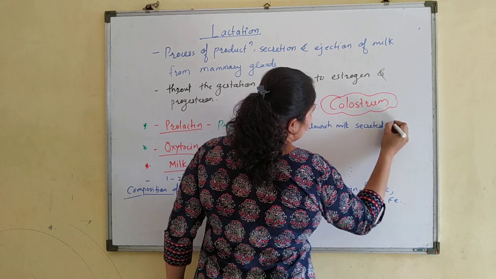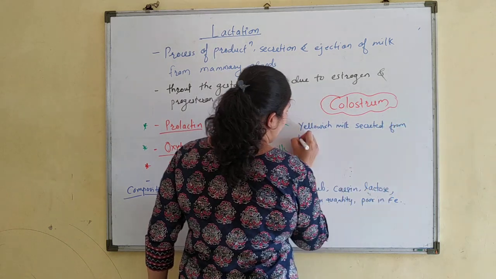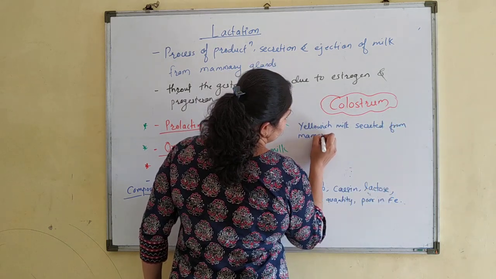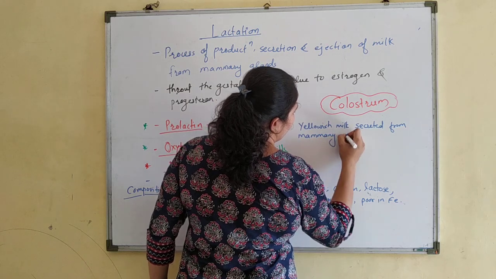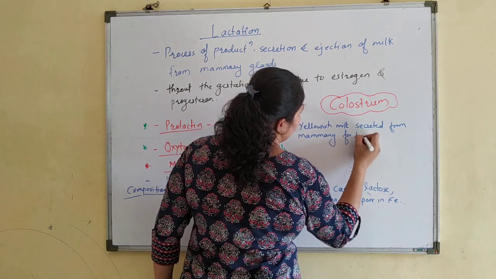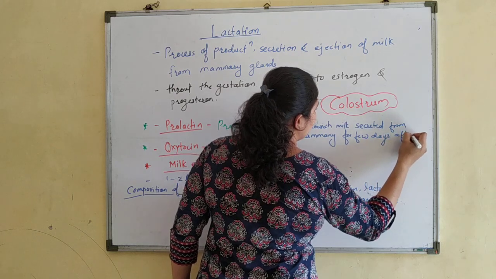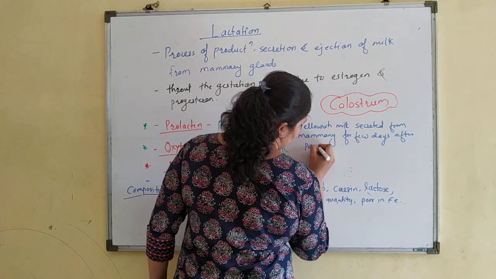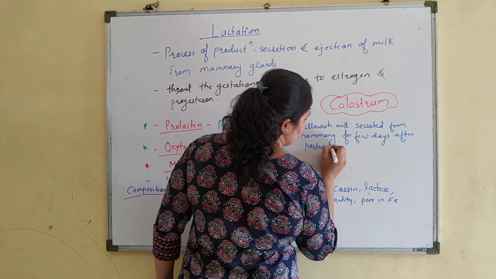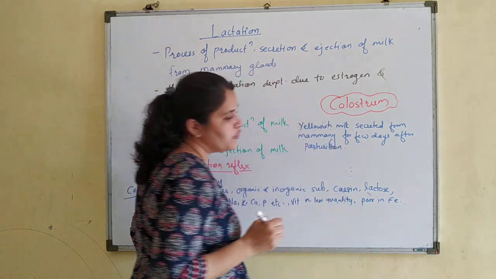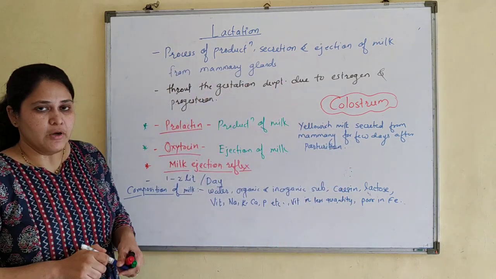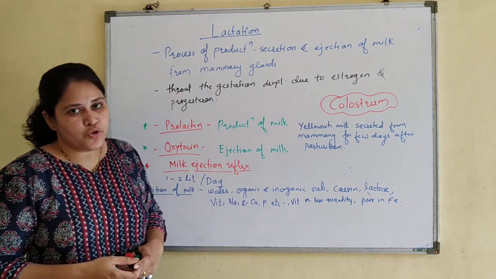So colostrum is yellowish milk secreted from the mammary glands for a few days after parturition. So that fluid is known as colostrum. Colostrum is a rich source of antibodies.